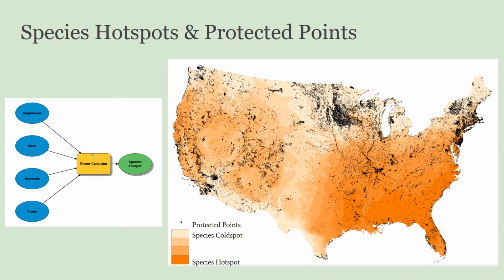I then wanted to look more simply at biodiversity hotspots in the U.S. and the relationship between protected lands. By combining layers for amphibians, birds, mammals, and trees, I isolated species hotspots. Laying these protected points over the map once again showed a misalignment of priorities and protected lands. These species hotspots generally mimicked the priority index determined by Jenkins.